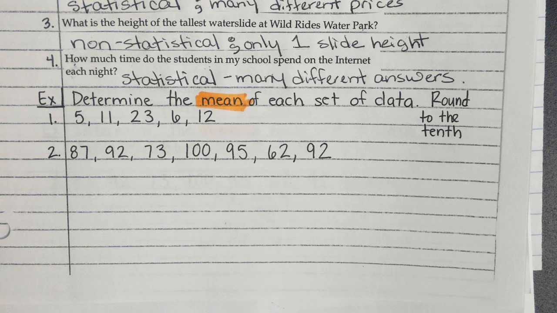And I'm being pretty nice if you think about it. To find the mean of a set of numbers. Teachers do this math. This is what we do every time. We add up all your test scores. We divide by the number of tests you have. That's basically the average in that test category. We could do the same thing with homework. We could do the same thing with quizzes or whatever. And the reason I'm saying teachers are mean, and the reason I'm putting those two words together, you're going to have about 6 or 7 different things you're going to have to remember to do in the next couple weeks.